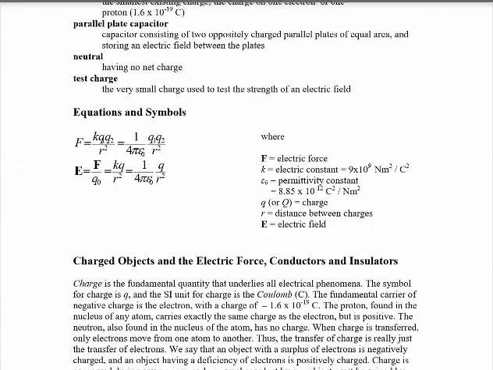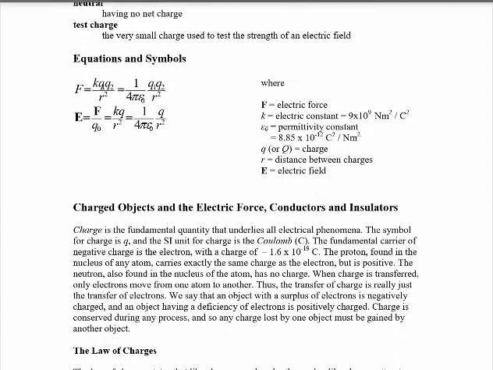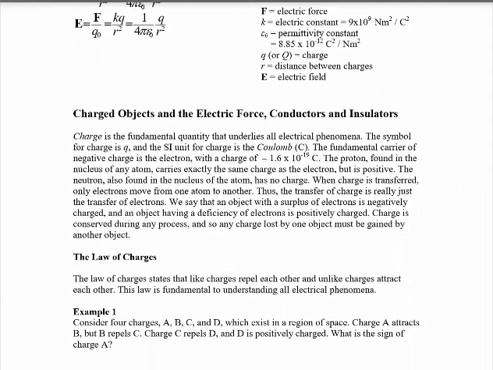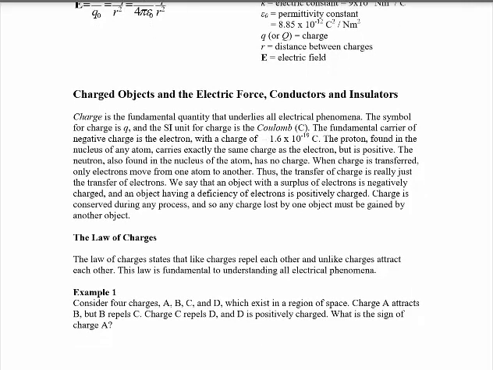Let us start from the selected discussion part. The first one is charged object and electric force, conductors and insulators. This one is the selected point of this unit. Therefore, first let us see what is charge. Charge is a fundamental quantity that underlies all electrical phenomena. The symbol for charge is Q, either small or capital Q, and the SI unit is coulombs.